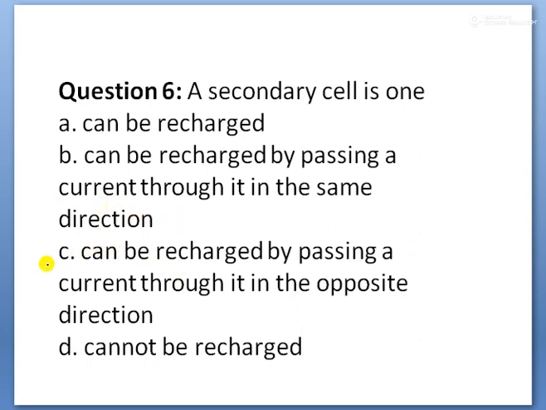Correct. Your mobile batteries and inverter batteries are examples of secondary cells. Recharging is also possible. Charging in one direction, discharging in the other direction. That is why it is recharged by passing the current in the opposite direction.